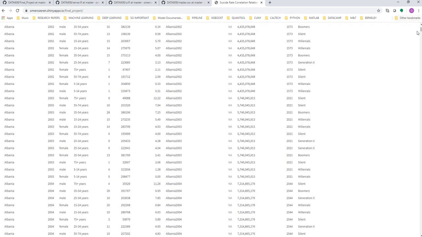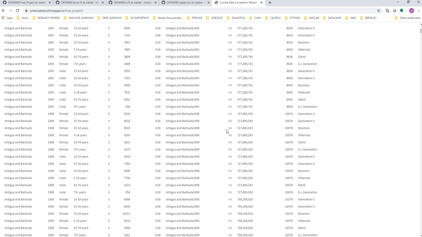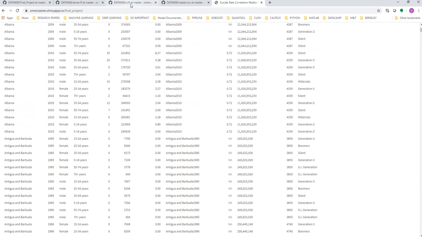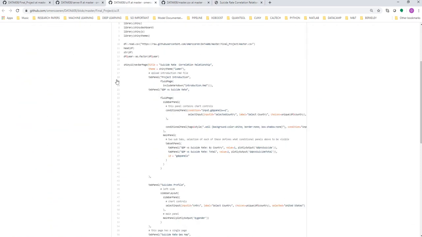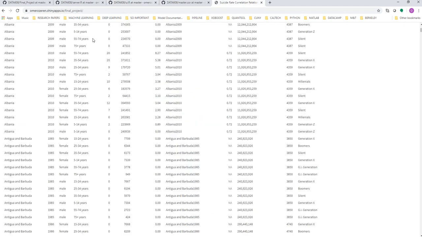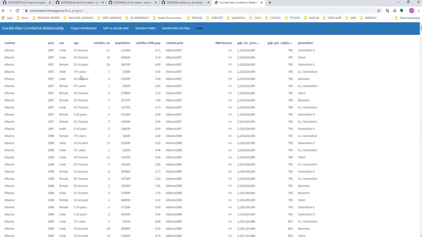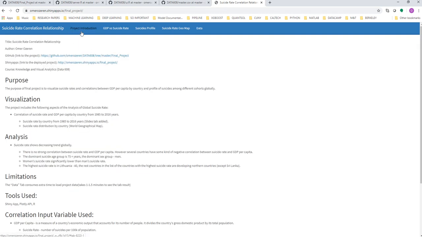It's quite a large dataset, so it takes a little bit of time to load. In the user interface, I wanted to show all the tabs: the first one is the project introduction, the second is GDP versus suicide rate, and the third is suicide profiles, then the suicide rate geographical map and the data.